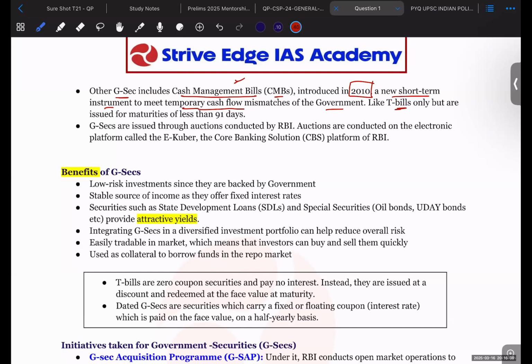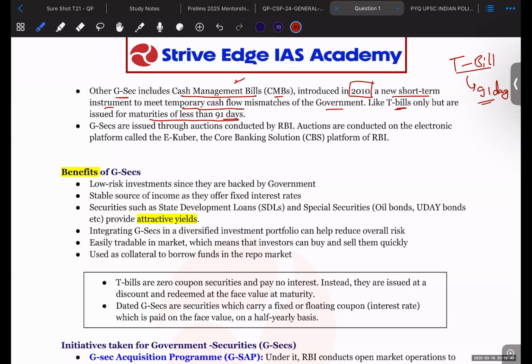So cash management bills are also the same as T-bills, but they have maturity of less than 91 days. For T-bills, there was no maturity lower than 91 days. So another instrument was needed, and cash management bills are those instruments for which the government can take up loans, and those loans should be paid within a period of 91 days. They can't go beyond it.